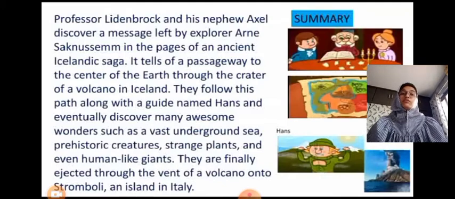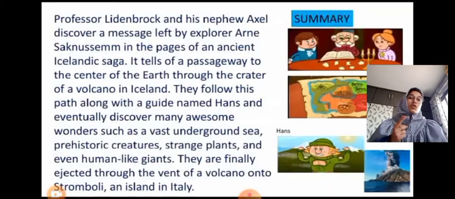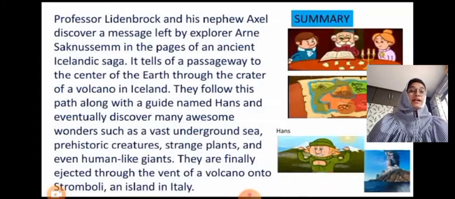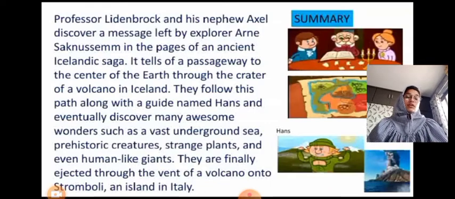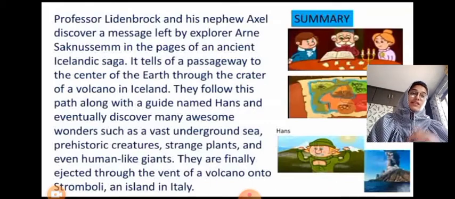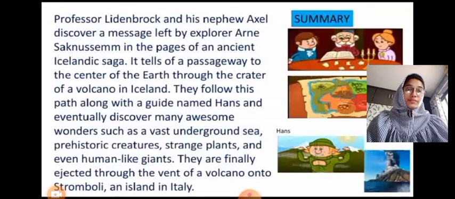So here we have two characters. First is Professor Lidenbrock and second is Axel Lidenbrock, who is the nephew of Lidenbrock. They discover a message left by explorer Ernest Seknussemm. There was an explorer named Ernest Seknussemm, and he had left a message, and in that message a way to the center of the earth was written. That message told about the passageway to the center of the earth through the crater of a volcano in Ireland. So they were following the steps written in the message in order to find the center of the earth.